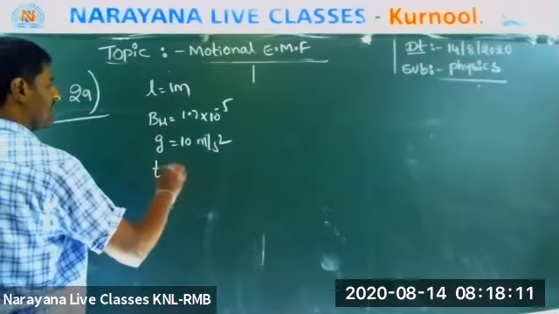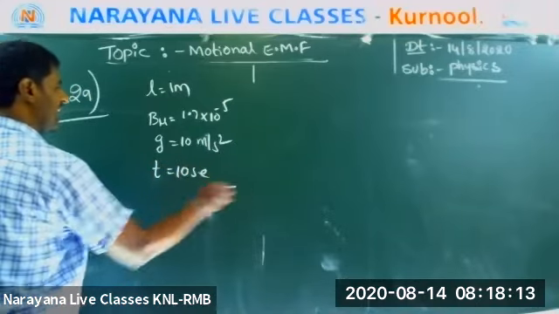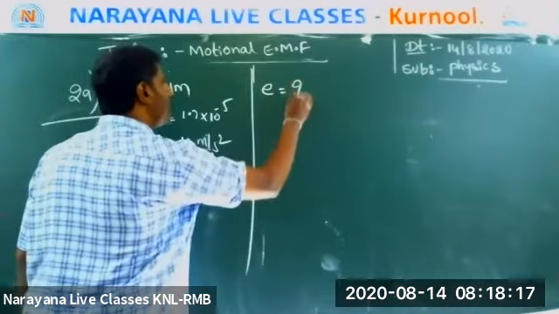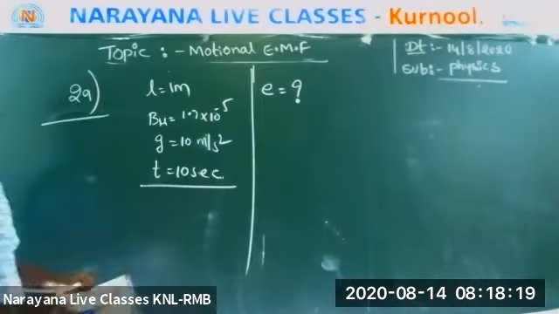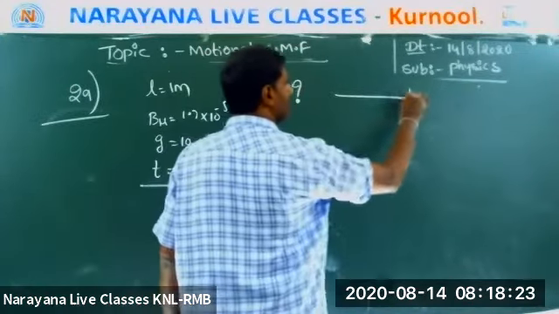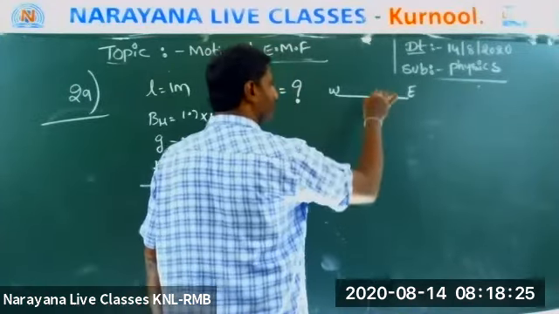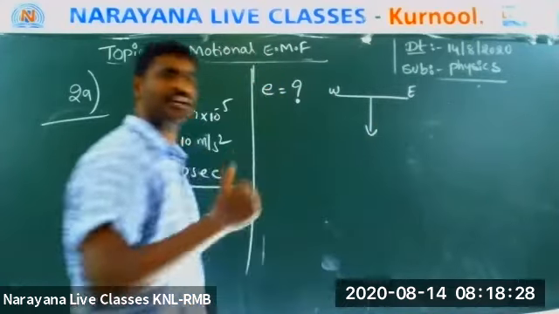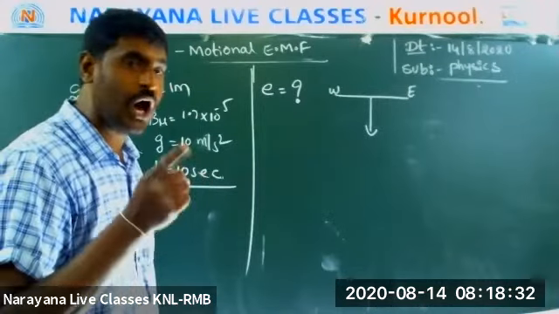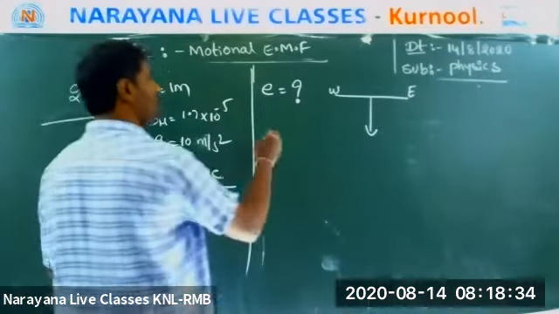The question is, at 10 seconds, what is the EMF induced in the rod? This is a rod, east to west, falling like this. Then it will cut which flux? The horizontal component of the magnetic field. So what is your answer?